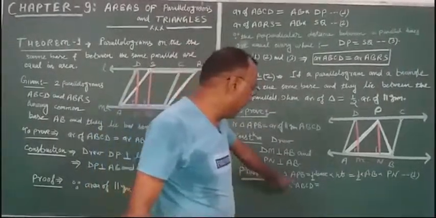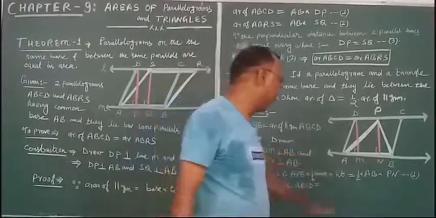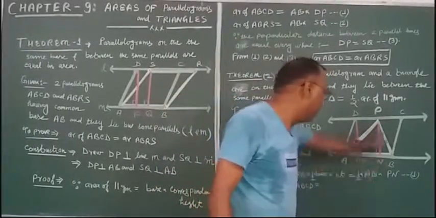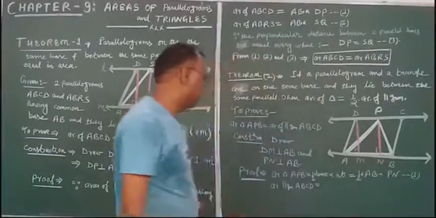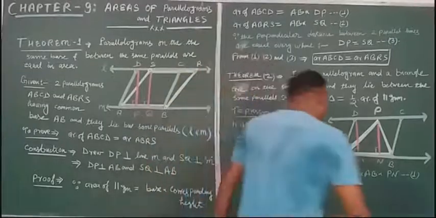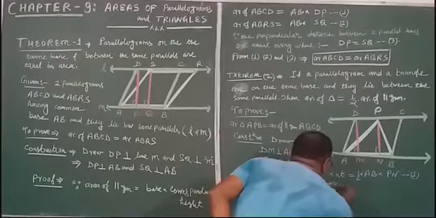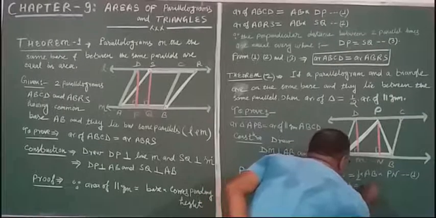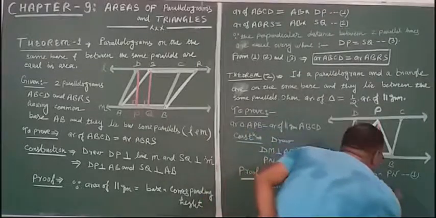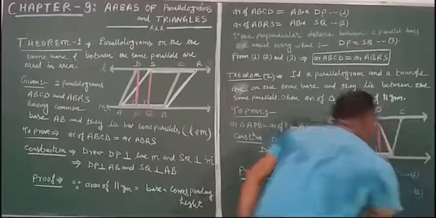Area of triangle APB. What is the formula for area of triangle? Half base into height. The base is AB into PN. This is equation number 1. Area of parallelogram ABCD: base into corresponding height. The base is AB, into the height DM. This is equation number 2.